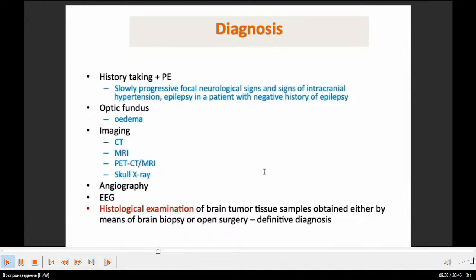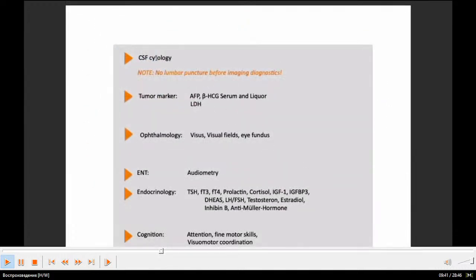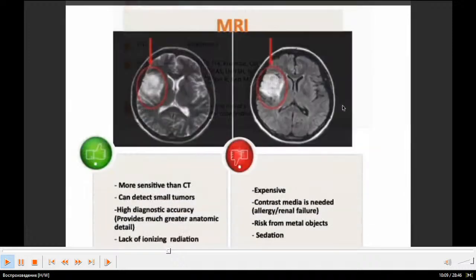Histological examination, also brain tumor tissue samples obtained either by means of brain biopsy or open surgery, gives the definitive diagnosis. Cerebrospinal fluid cytology, noting no lumbar puncture before imaging diagnostics. Tumor marker AFP, these things. Ophthalmology uses visual fields and eye fundus, ENT uses audiometry. Endocrinology, of course, hormones, cognition, attention, fine motor skills, visual motor coordination.